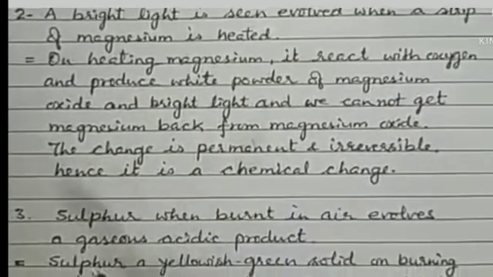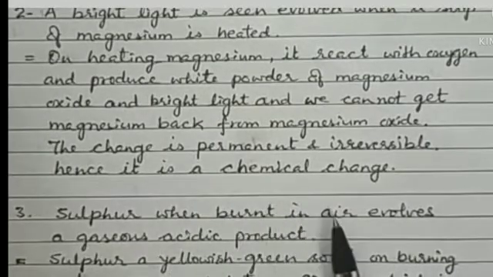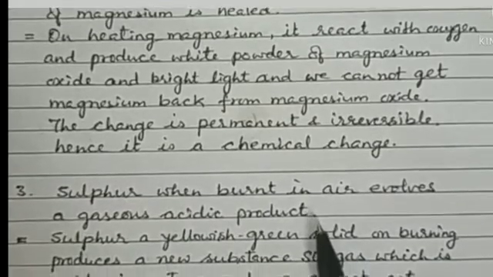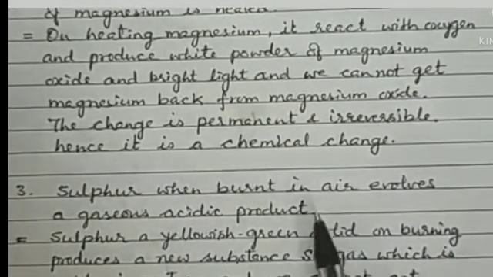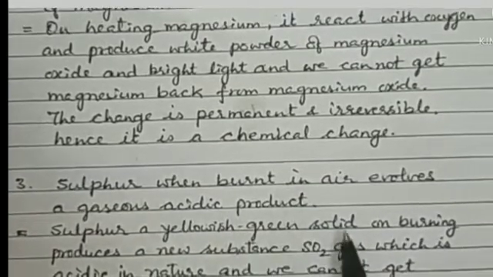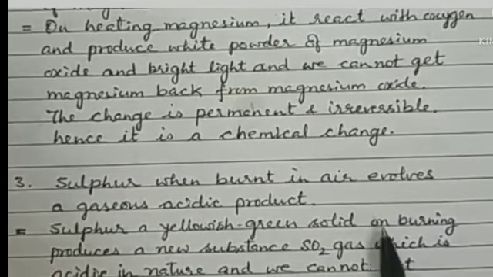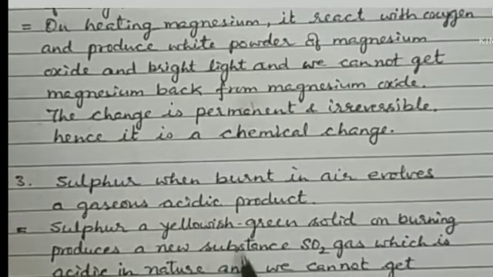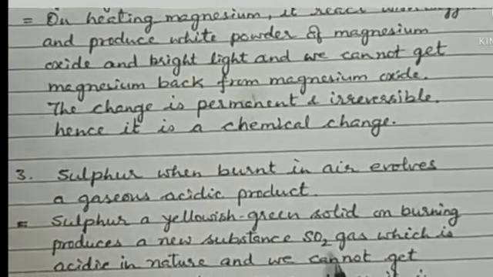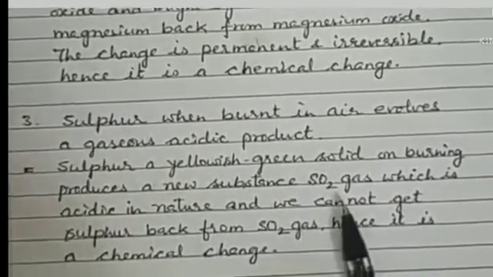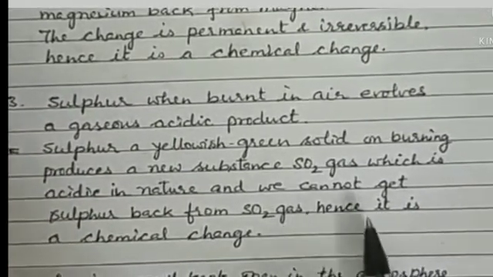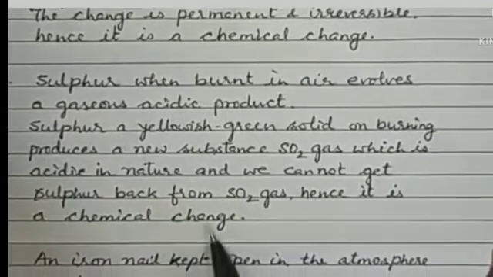Now, next question is sulfur when burnt in air evolves a gaseous acidic product. Why is it a chemical change? Because sulfur, it is a yellowish green solid which on burning produces a new substance, sulfur dioxide gas, which is acidic in nature, and we cannot get sulfur back from sulfur dioxide gas. Hence, it is a chemical change, right?